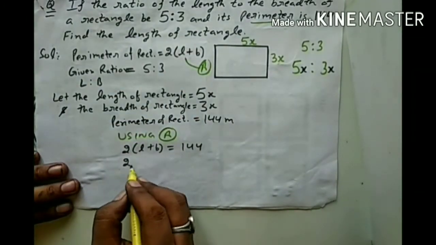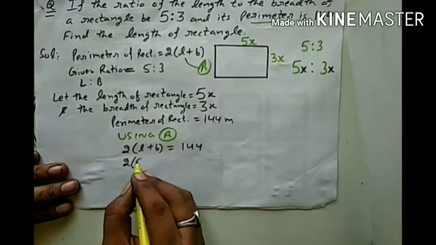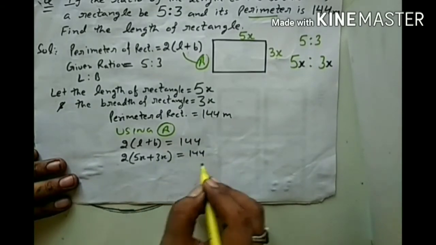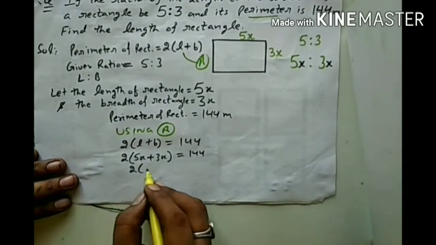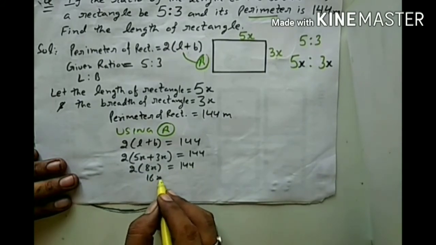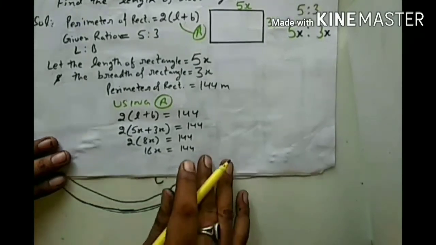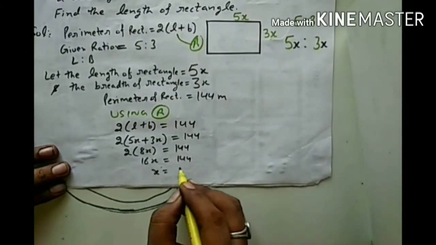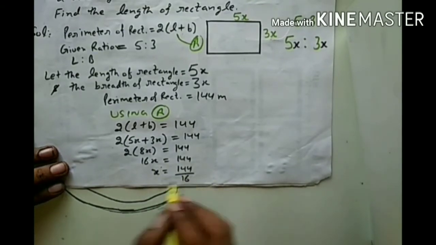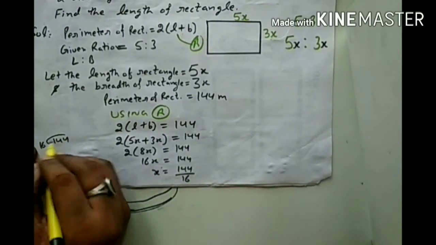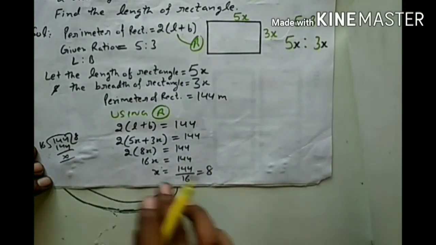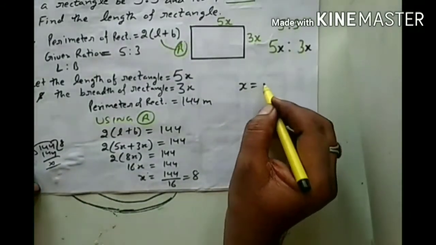Now I will fill up the values. What is length? Length is 5x. And what is breadth? That is 3x. So 2 times (5 plus 3), that is 8x. Now 2 multiply 8, that is 16x equals 144. Now x: 144 will be divided by 16. If you divide 144 by 16, then the answer is 8. Now, what is the value of unknown x? The value of x is 8.